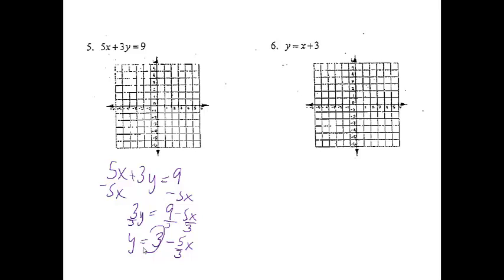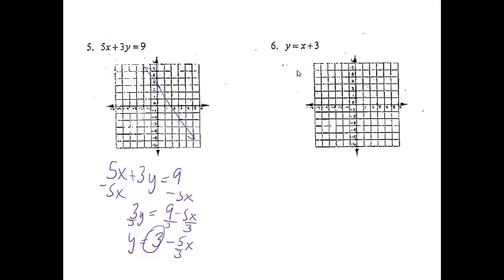Okay, I'll circle the number without the x on it. So my starting point is going to be 3 on the y-axis. And then from there, it's a negative slope, so I'm going to go down 5 and then over 3. And again, one thing that I want to check, I put my arrows. One thing I want to check, it had a negative slope. It is headed down, so I'm doing good.